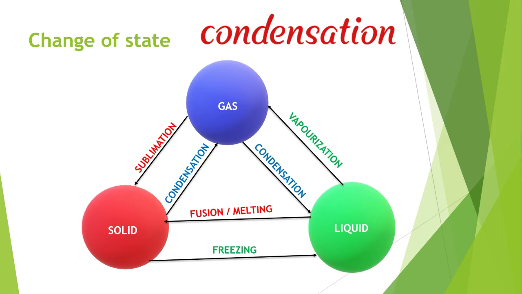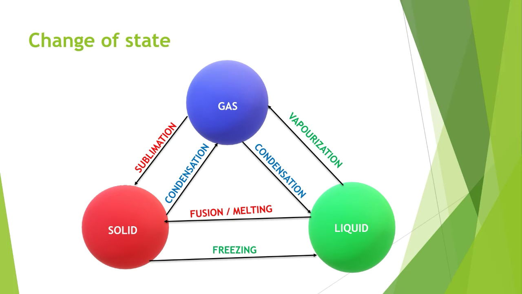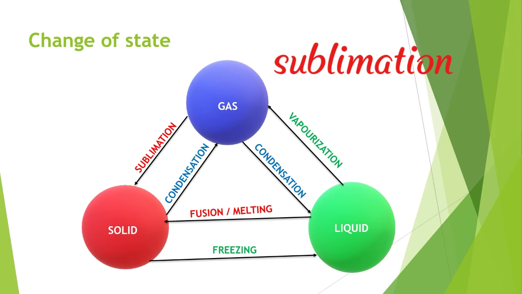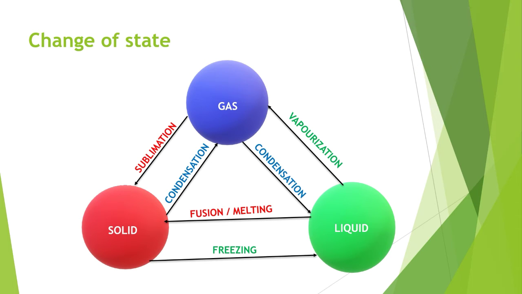So next we are going to see about sublimation. Sublimation is the process of a solid changing into a gas without becoming a liquid. We can easily consider an example, camphor. The direct change of vapor into solid is also called condensation.